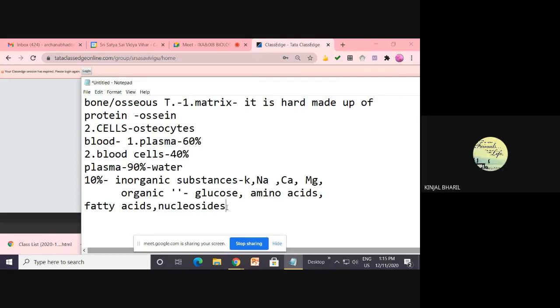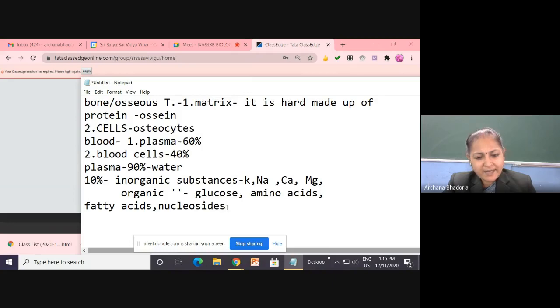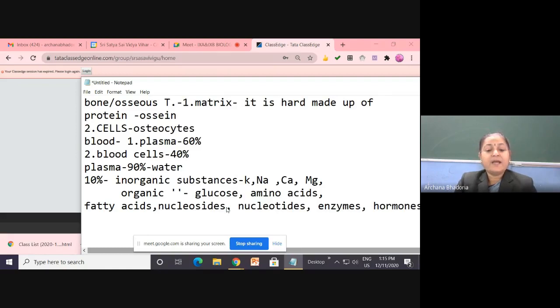Ma'am, what about the percentage of organic substance in plasma? Combined percentage we are writing that 10%, both inorganic and organic. Okay. Nucleosides, nucleotides, enzymes, and what else? Hormones. They all are present in the plasma.